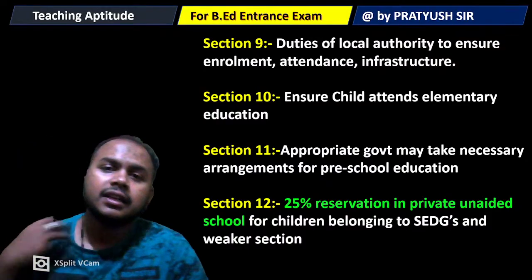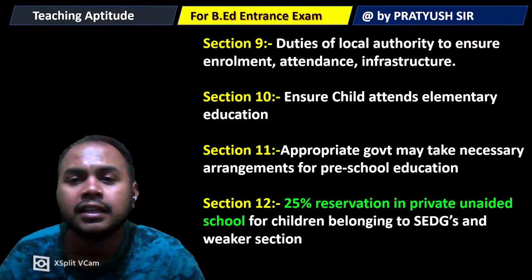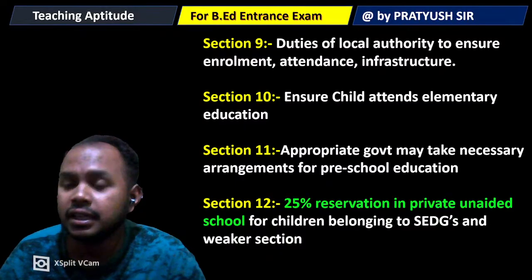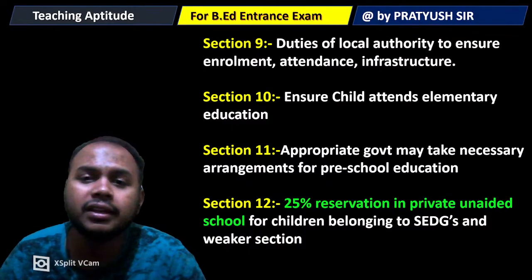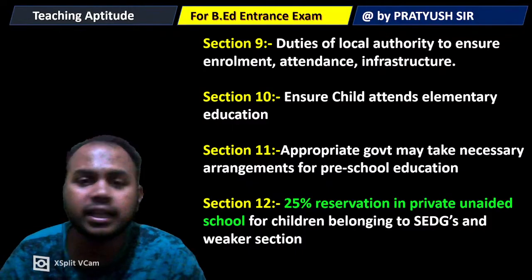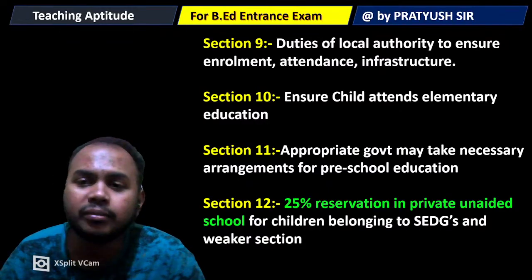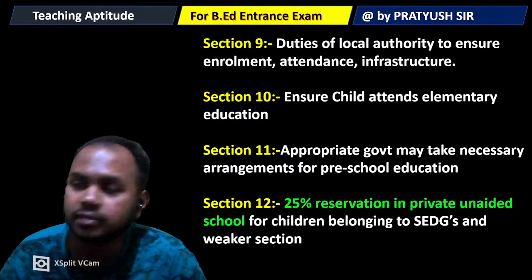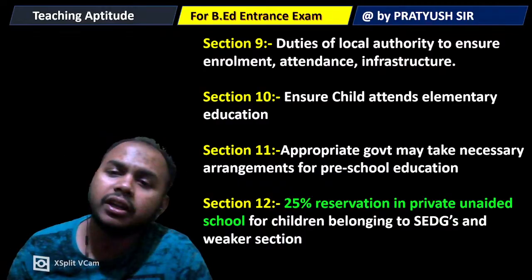Next, section 10 of the RTE Act defines that you ensure that the child attends elementary education. People should make sure that the child attends elementary education, that is for sure, section 10. Then section 11 is that the appropriate government may take necessary arrangements for preschool education, that is early childhood care education, according to NEP 2020.